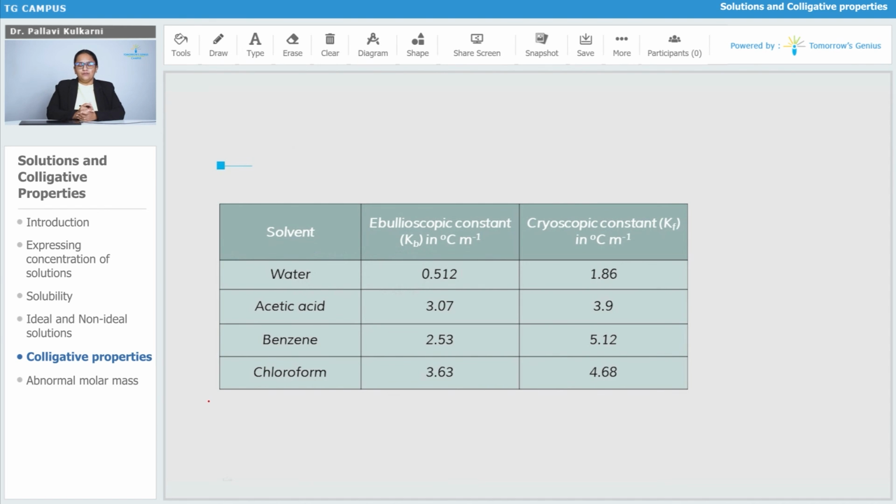You can see some examples of popular solvents, their ebullioscopic constant and cryoscopic constant in degrees Celsius per molal. Water is 0.512 and 1.86, acetic acid 3.07 and 3.9, benzene 2.53 and 5.12, chloroform 3.63 and 4.68. These values vary from solvent to solvent. They will be provided either in the question, or they will give you other values and ask you to find out these Kb and Kf values.